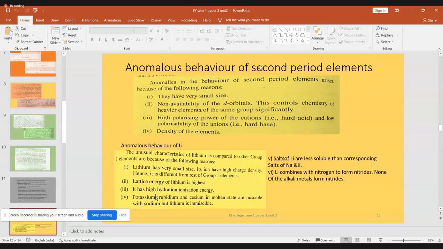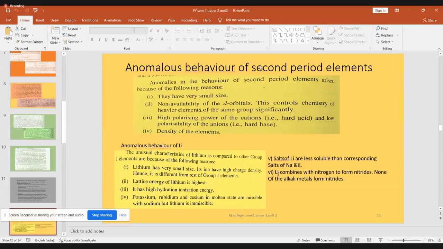Now, one more different property: potassium, rubidium, cesium, which are all in group 1, are all miscible with sodium, but lithium is not miscible. It is going to be immiscible. This is one different behavior. Another different behavior is lithium salts are all less soluble, whereas sodium salts and potassium salts are nicely soluble. Sodium chloride, highly soluble. Potassium chloride, highly soluble. Whereas lithium chloride is not so soluble. So salts of lithium are less soluble.